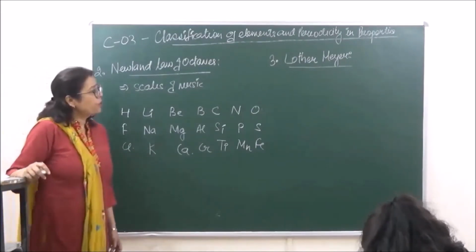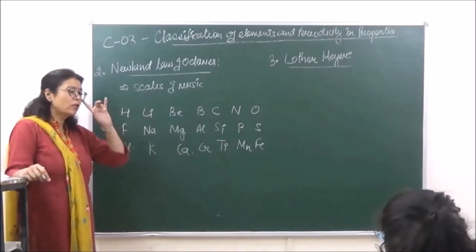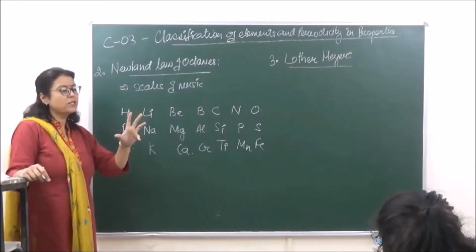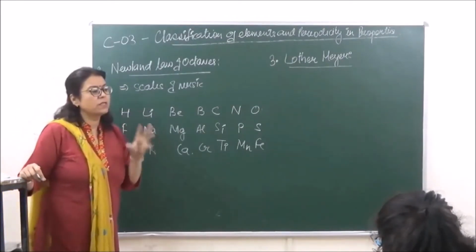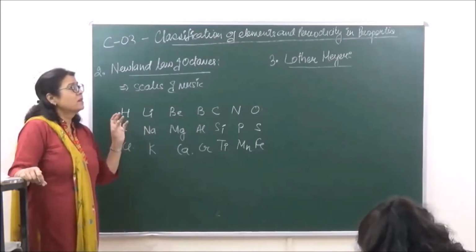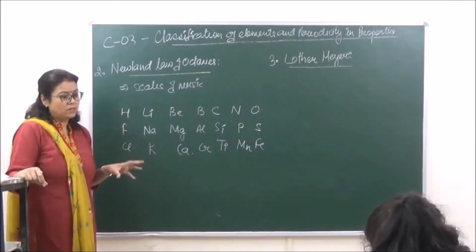Okay, now when we are talking of Lothar-Meyer's arrangement, the distinction between the two is that Lothar-Meyer, he was working more on the physical trends of the periodic table or physical properties of the elements, whereas Mendeleev, he was working more on the chemical properties. Right?